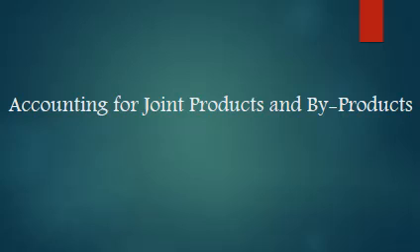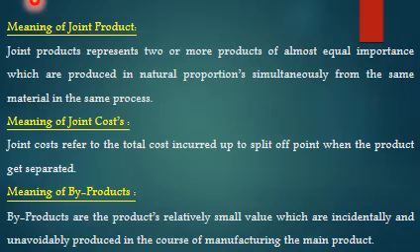So next sub unit: accounting for joint products and byproducts. We'll see what this is. Joint products represent two or more products of almost equal importance which are produced in natural proportion simultaneously from the same material in the same process.